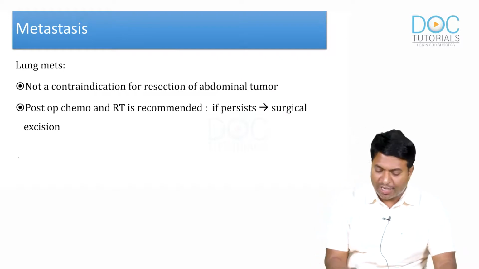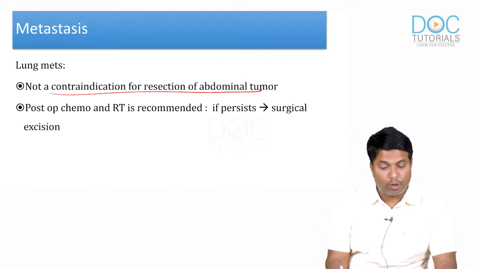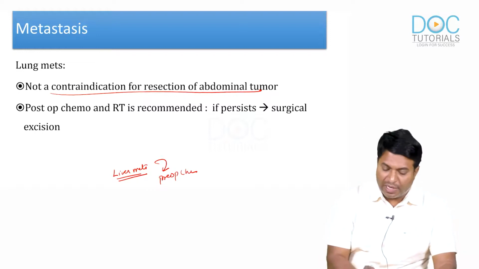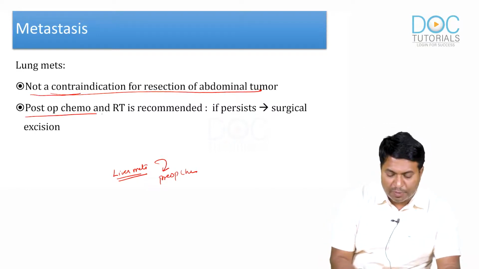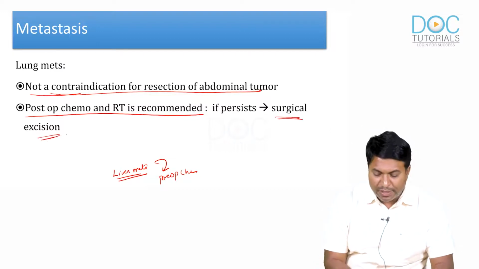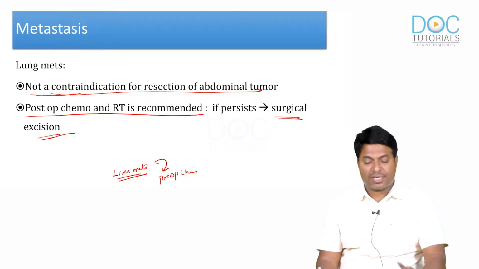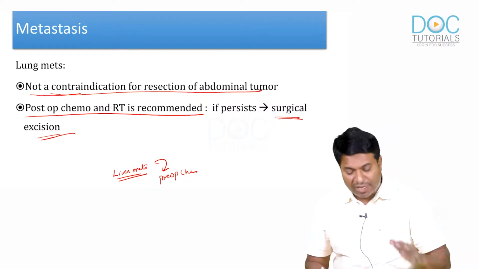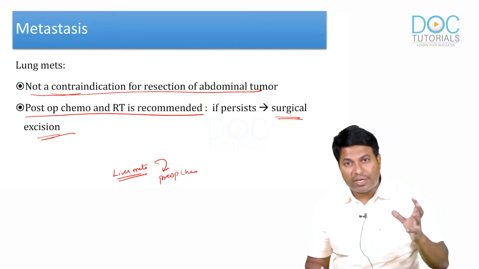So lung mets is not a contraindication for resection of abdominal tumor, but liver mets we don't resect directly. For liver mets we should give pre-op chemotherapy before resection. Lung mets is not a contraindication. Post-op chemotherapy and radiotherapy is recommended. If it persists, we have to go for surgical excision again. We may not stop the surgery. We can go for surgery and give chemotherapy and radiotherapy, and after the tumor shrinks, we can go for surgical excision.